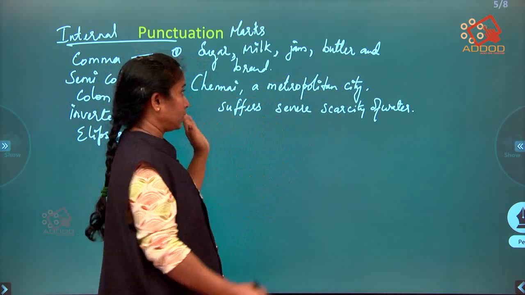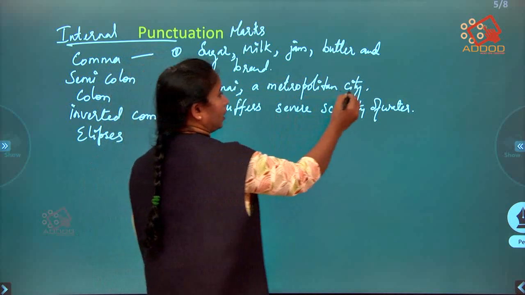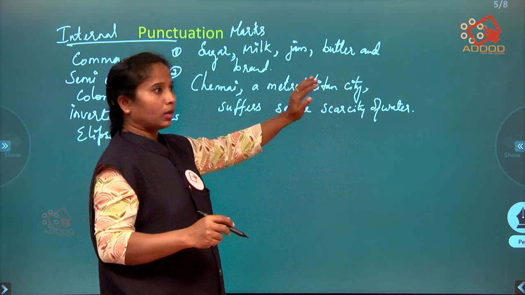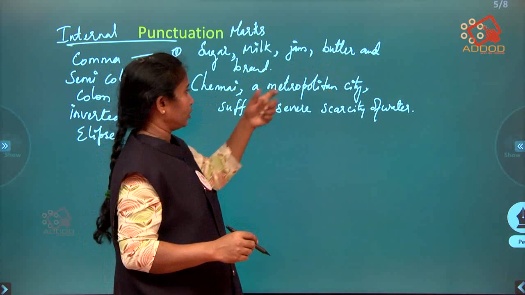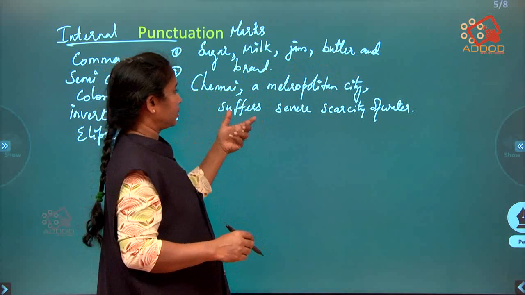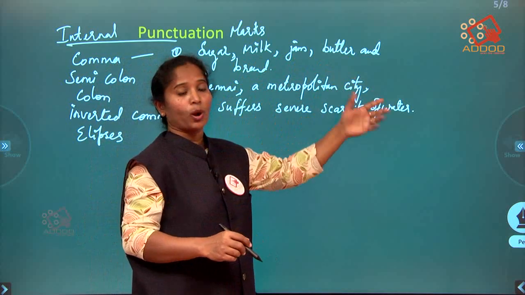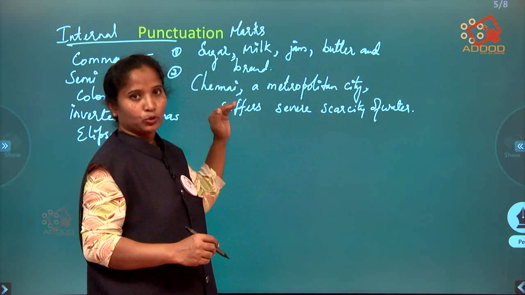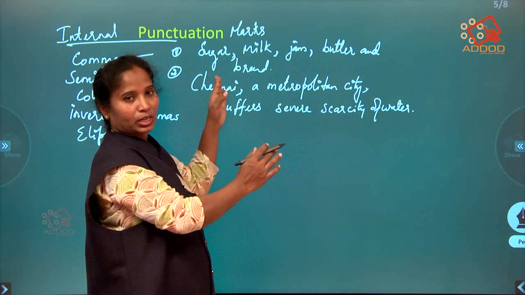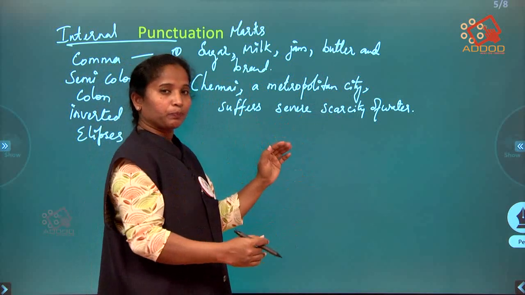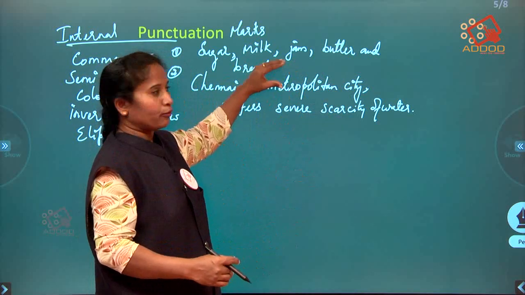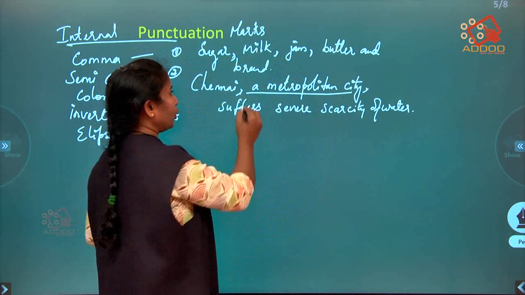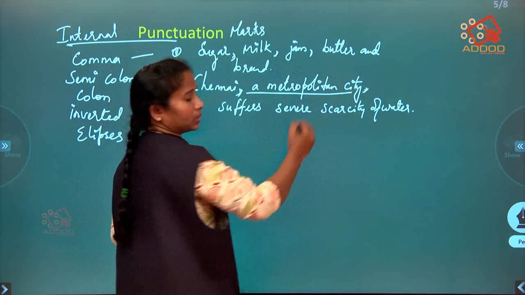Now what do you mean by this? I have put a comma here and here. So this is the relative clause. Without this relative clause you can just write Chennai suffers severe scarcity of water. That is the main important clause which we are supposed to tell. But we are giving extra information, a metropolitan city, which is not required. So for making this relative clause separate, we use a comma, right?